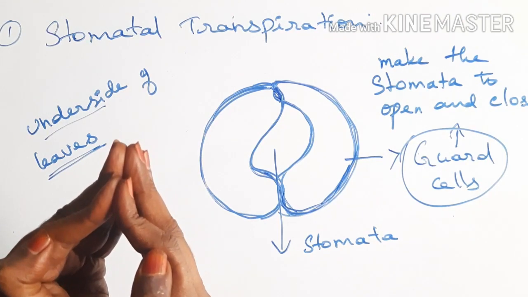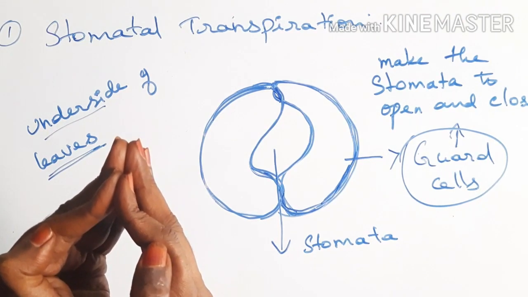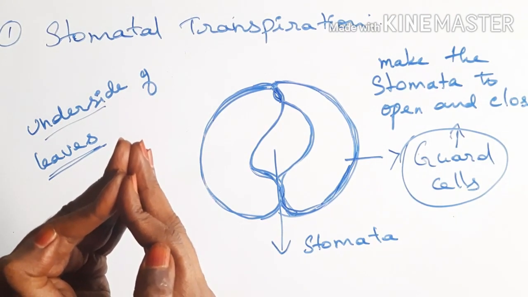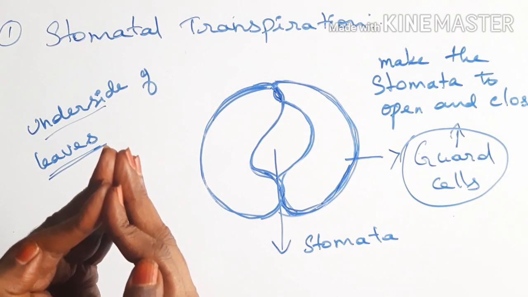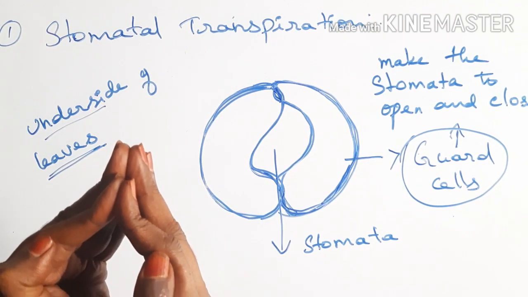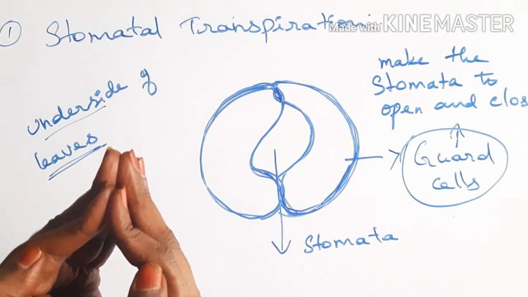And the stomatal opening is responsible for photosynthesis because through it the carbon dioxide gas enters the plant and helps the leaves prepare food by photosynthesis.